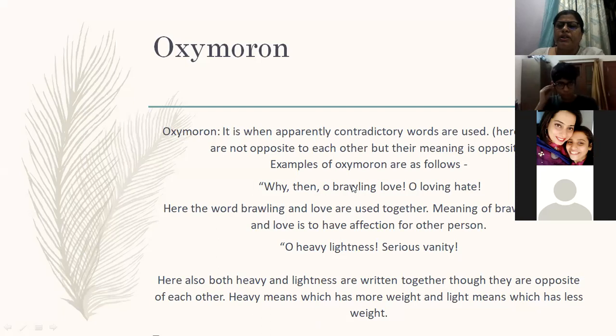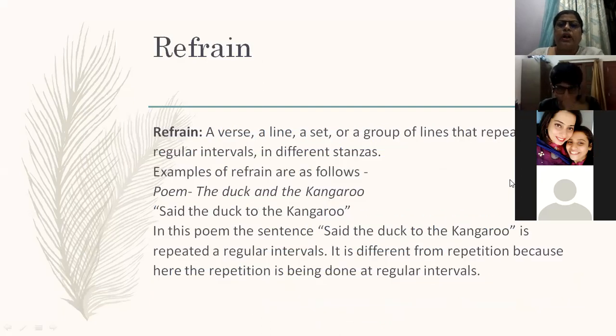Two contradictory words used together to enhance the meaning in a poem is oxymoron. Now refrain. We have done repetition, we have done anaphora. Now it is refrain. When a verse or a line or a group of lines is repeated at regular intervals in different stanzas, we call it refrain. Suppose one line is repeated in the first paragraph of a poem, then again the first line of the second paragraph is the same, then again the third paragraph's first line is the same, we call it refrain.